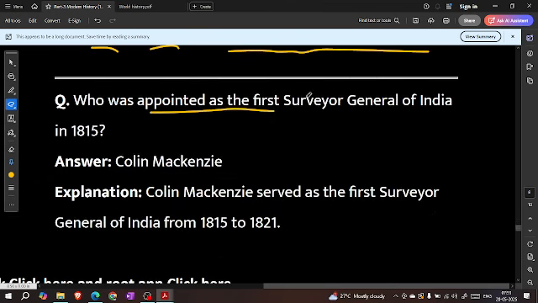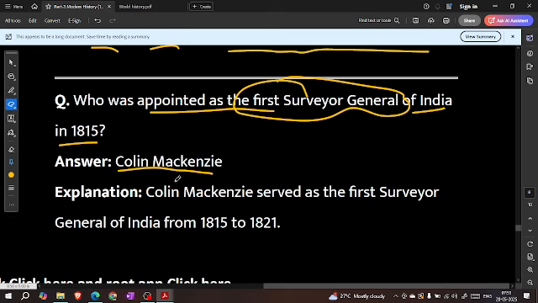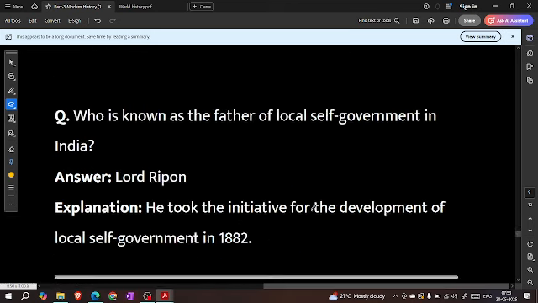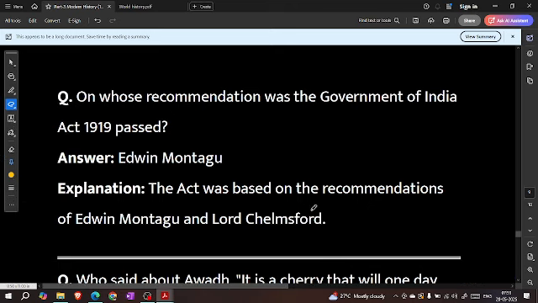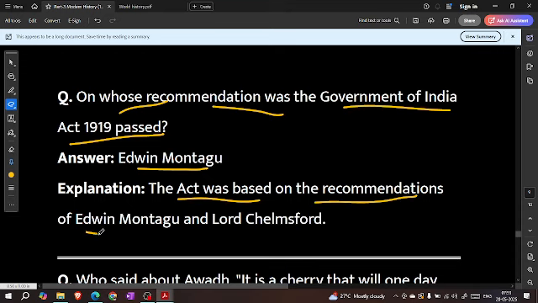Who was appointed as the first Surveyor General of India in 1815? Colin Mackenzie. Colin Mackenzie served as the first Surveyor General of India from 1815 to 1821. On whose recommendation was the Government of India Act 1919 passed? Edwin Montagu. The act was based on the recommendation of Edwin Montagu and Lord Chelmsford.